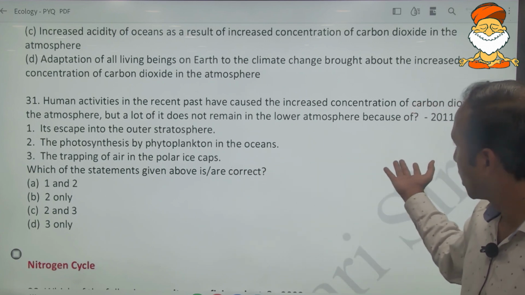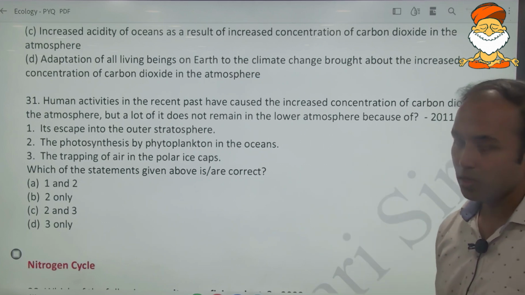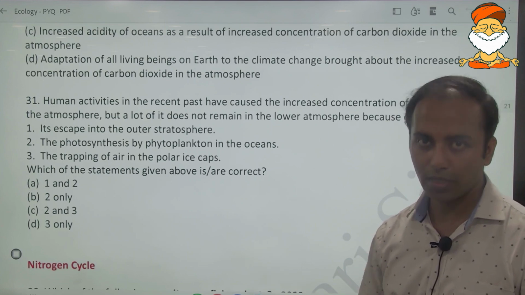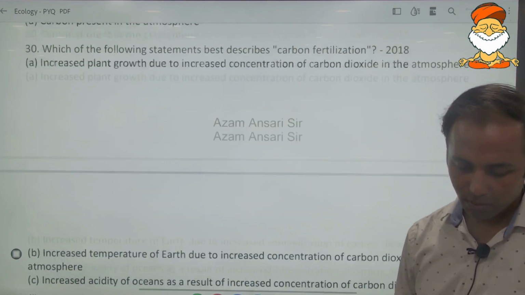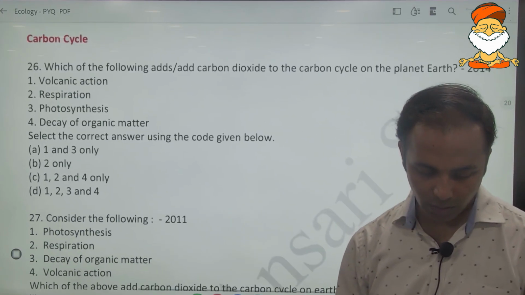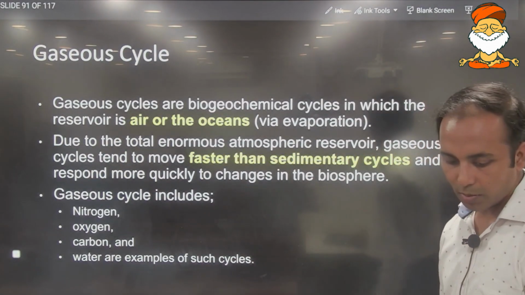Okay, so it was a concept based question asked in 2011. So with respect to the cycles, carbon cycle, nitrogen cycle, concept based questions will be asked. Okay, so it is important that we should be very well versed about it. Having understood the demand of the carbon cycle, it is time that we should study this carbon cycle.